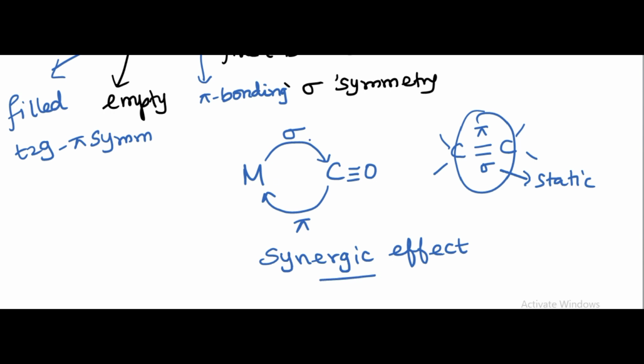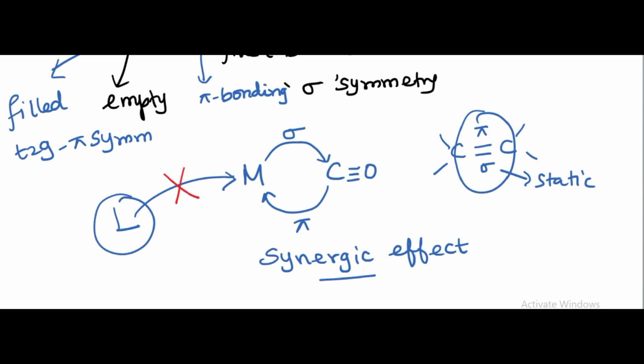We should not misunderstand that once the sigma bond has been formed, the pi bond will come and weaken the sigma bond. It is not at all so. Once the sigma bond has been formed, the pi bond will be formed, so that the metal-carbon interaction is more and more strengthened, so that no outside ligand can approach this metal as easily.